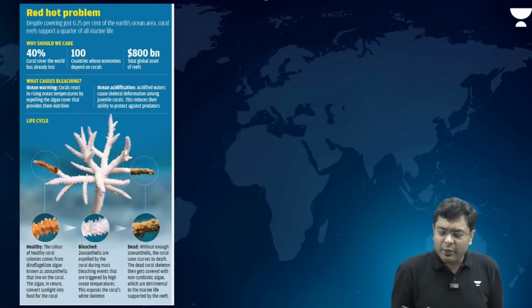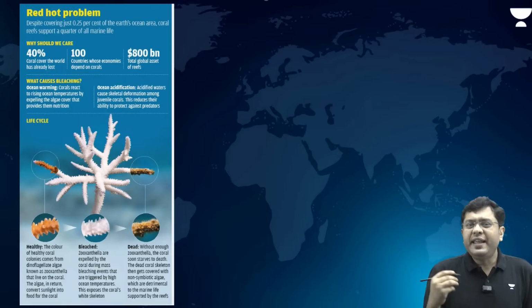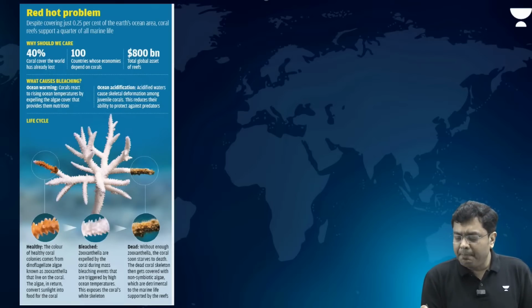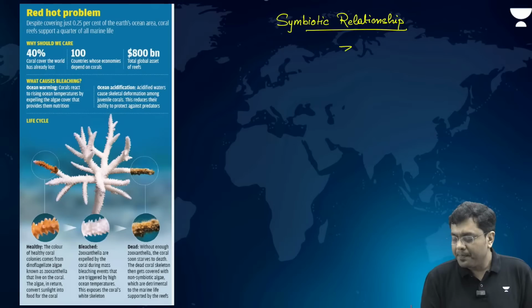As a consequence of that, these corals survive in a kind of symbiotic relationship. Symbiotic means mutually beneficial. And that symbiotic relationship is with the algal species, that is zooxanthellae.